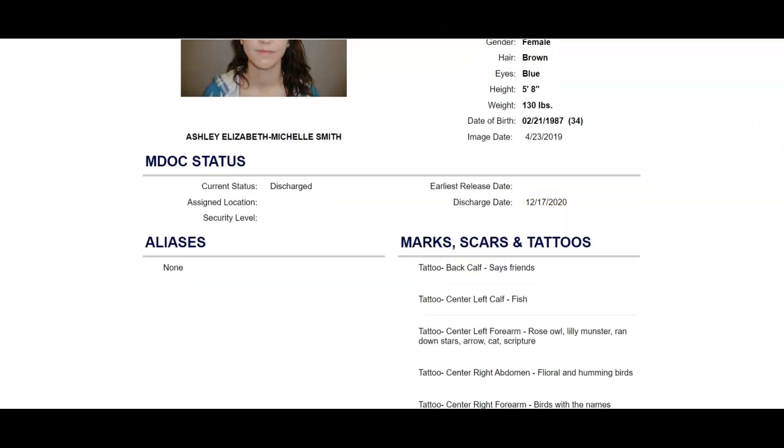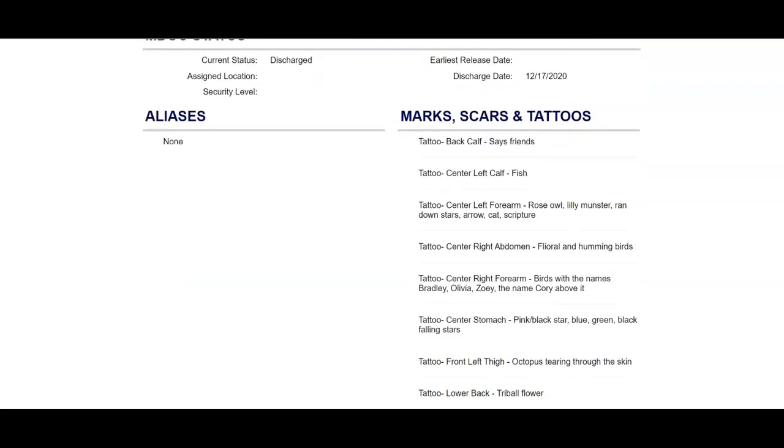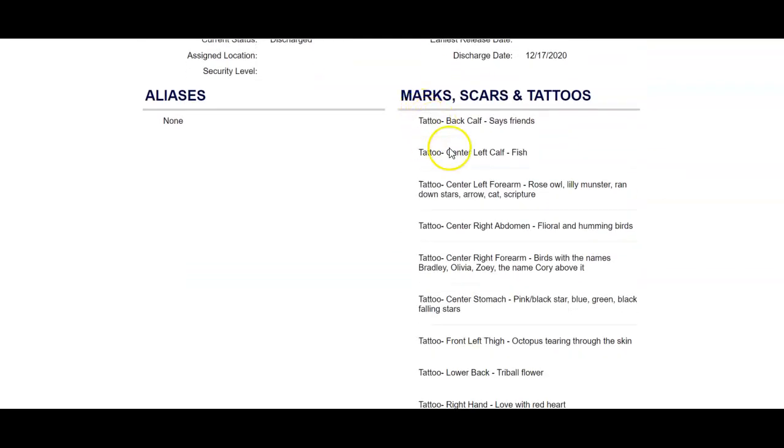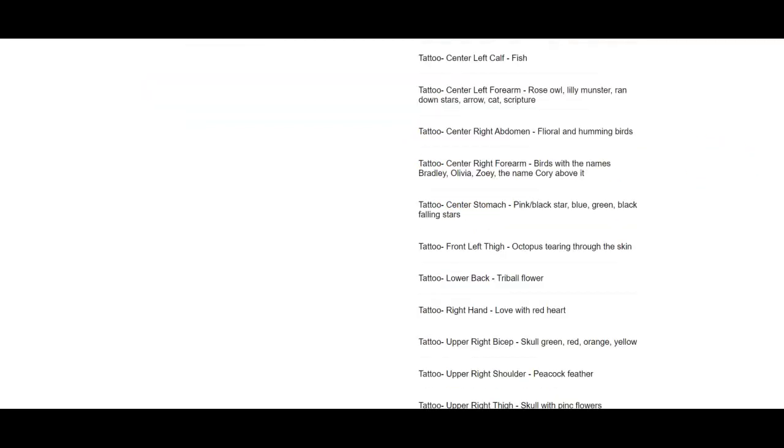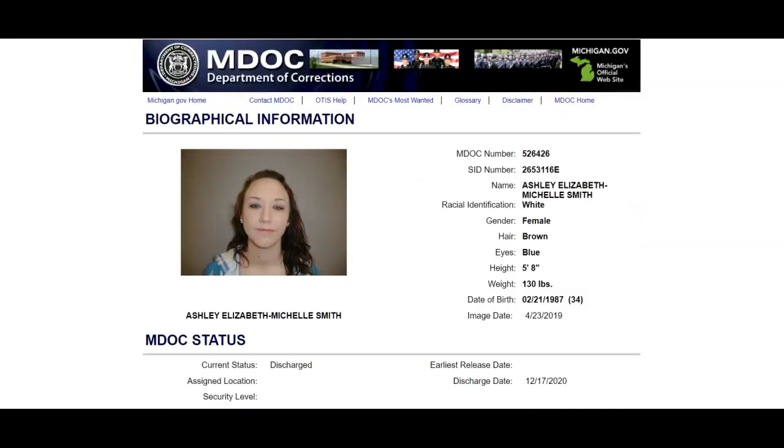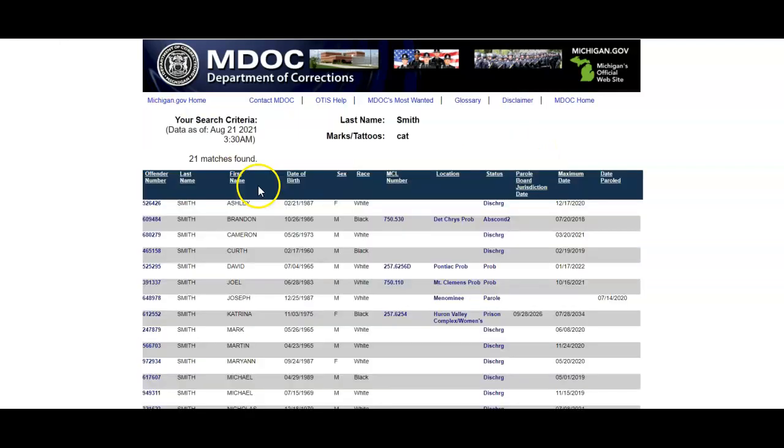Obviously, the information would be different for those that are in there. And here we have the marks, scars, and tattoos. And as you can see, we have our cat tattoo there. This is one of the more extensive breakdowns I've seen. This person has quite a few tattoos, so she would come up on a few different tattoo type searches. So you are able to get that MDOC, the Michigan Department of Corrections number. That would be helpful for someone who is currently in, this one's an absconder.